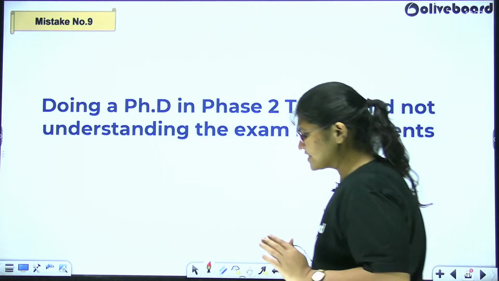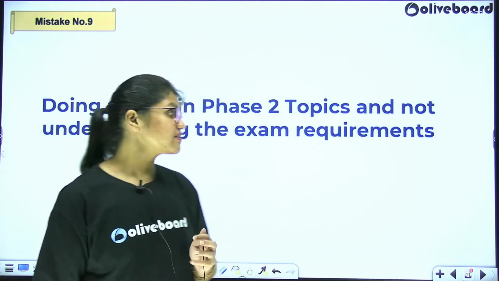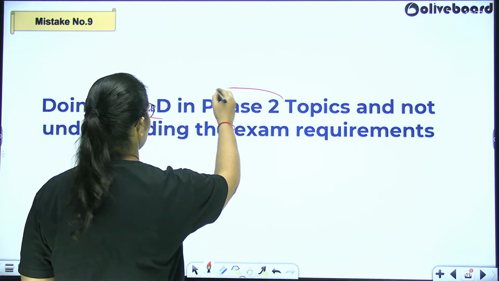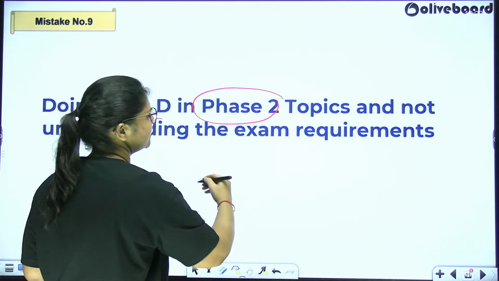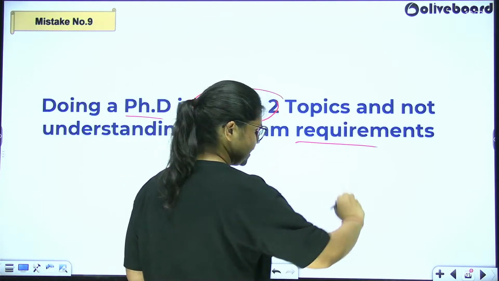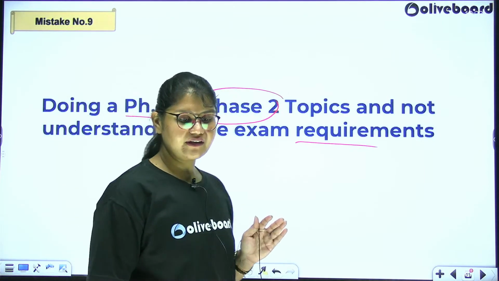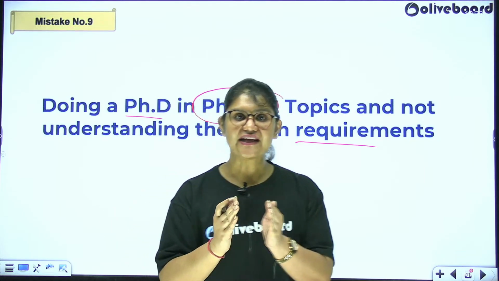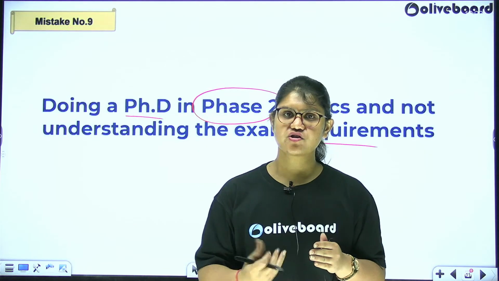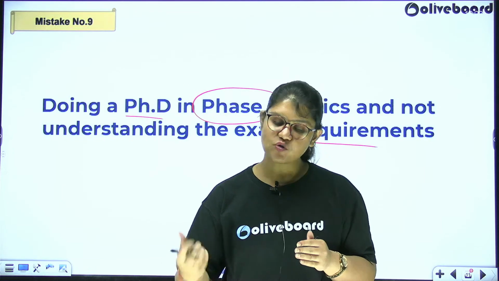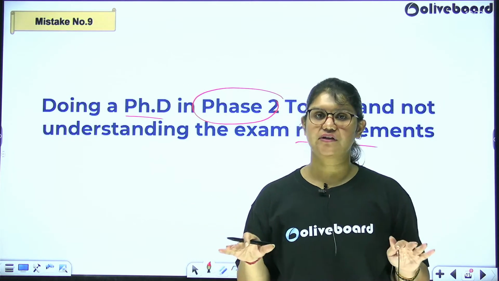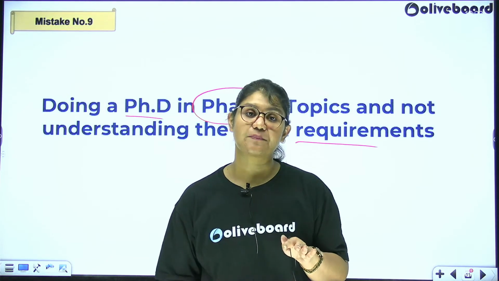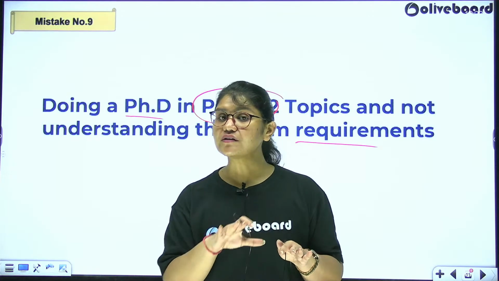The next thing is mistake number 9 that we are going to be discussing here. Doing a PhD in phase 2 topics and not understanding the exam requirements. Again, many of you, I have seen this, you should know where to stop. If you're reading something, obviously it interests you, it's good, right? You can go in depth, you can take all the time, but right now we don't have the time. So don't try and master a particular subject or a topic. That is not the right approach.